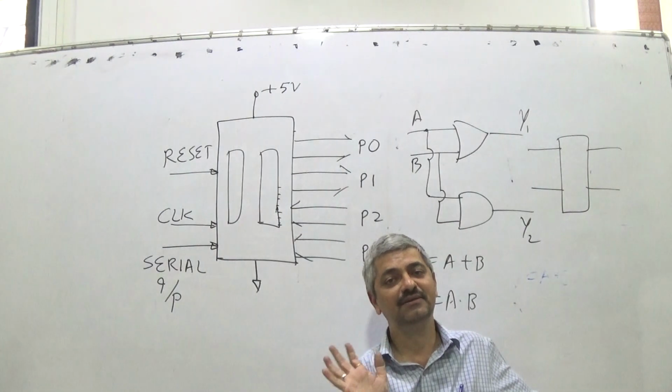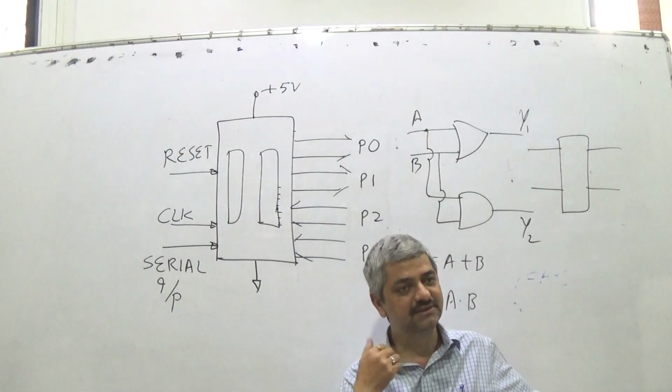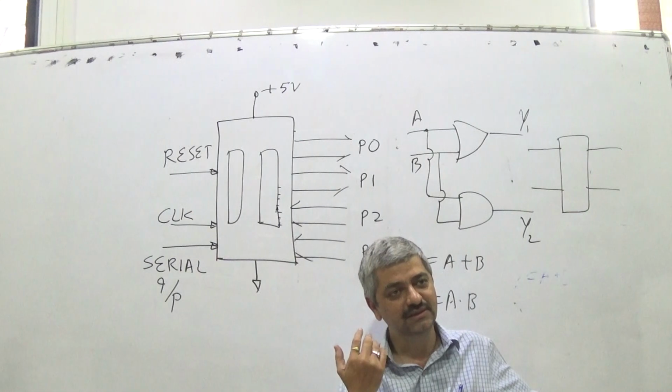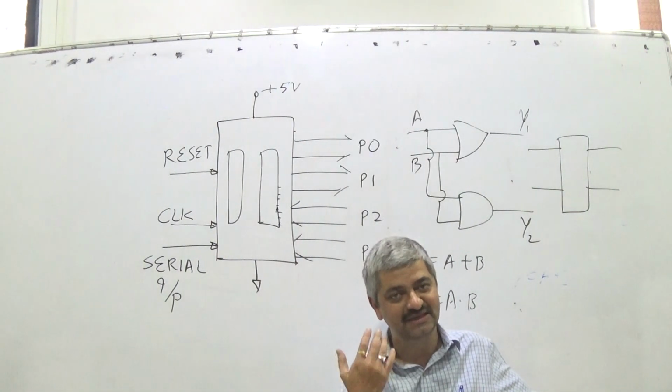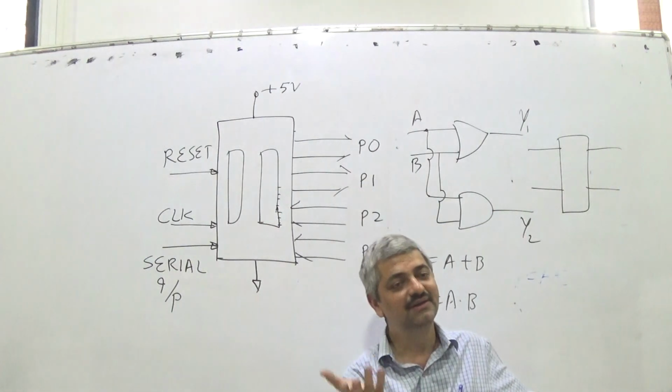Now the microprocessor itself can be designed by an individual.